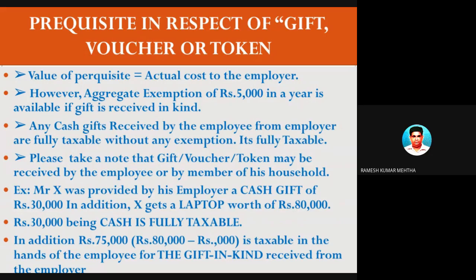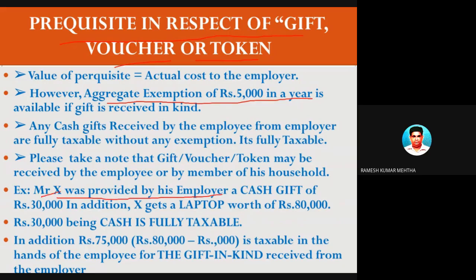Okay. Now the perquisite in respect of gifts or tokens or something like vouchers, provided by the employer to the employee. Now I have already taken this one and explained it to you. The value of the perquisite is the actual cost to the employer. However, aggregate exemption is available up to 5,000 rupees. So I will take a small example, with which you will understand it when I am talking about gifts.